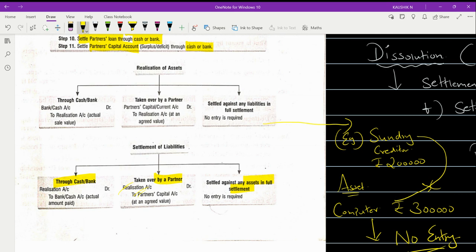And finally, settled against any asset in full settlement. So that means the liability is settled, no entry is required. These two are interconnected. Realization of the asset and here the payment. So in this case there won't be any entry.